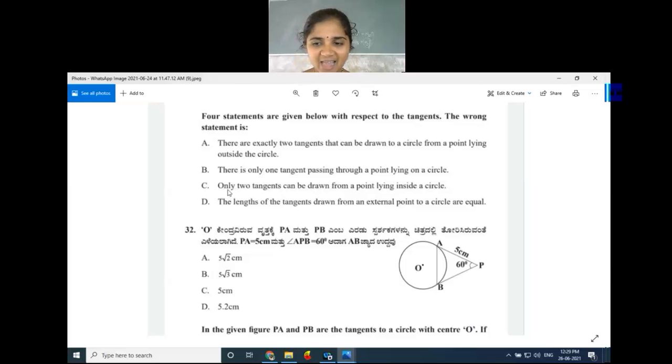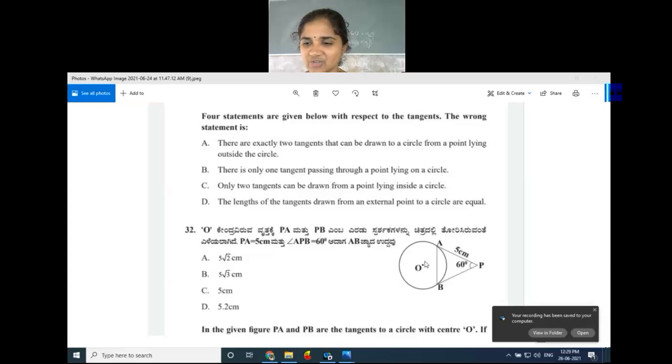But I need the clarification for this. What is your opinion? When the point is inside the circle, what is the number of tangents? Yes, I'm asking one question. If they change the question, so what is your opinion? Why is this statement wrong? How can you correct it as a right statement? Now, my question is, correct this statement in the right way. Who is ready to give the answer for this question? Fast.